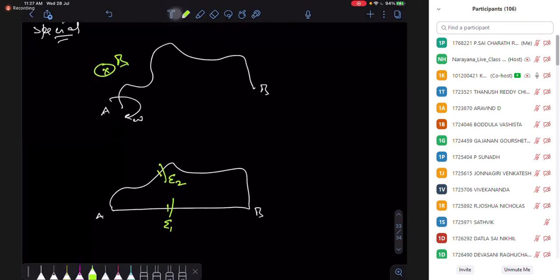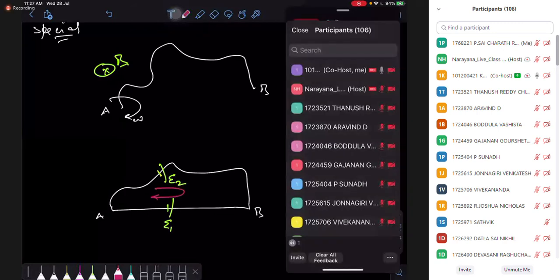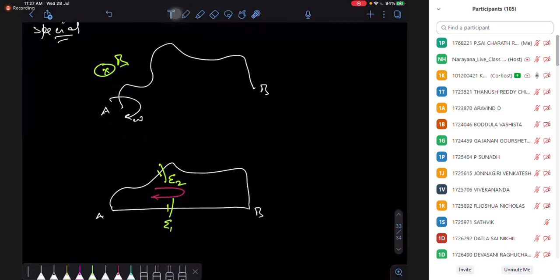So if it is a closed loop, what does Kirchhoff's law say in the closed loop? Net should be 0, right? Kirchhoff's law says these two batteries behave as a series combination, E1 and E2. In my closed loop, net should be 0.